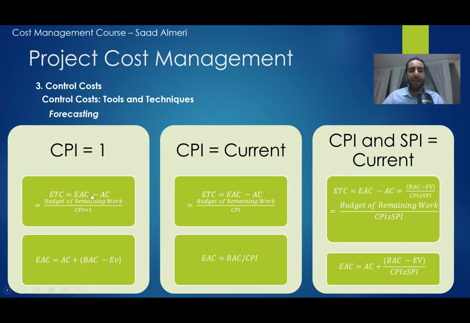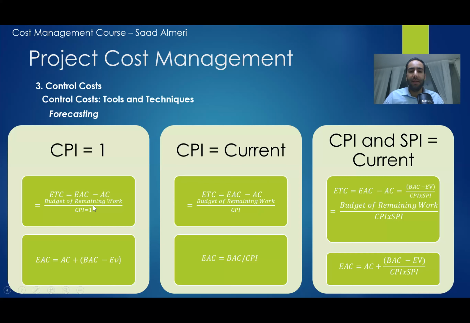So in all cases, we have the budget of the remaining work. The budget of the remaining work is the budget at completion minus the earned value, which is the original 1000 that we have minus the earned value, which is 400. So let's assume that I have 600 value of work that I need to accomplish. The 600 we divide in the first case by 1, in the second case by the CPI, and in the third case by the multiplication of both of them.